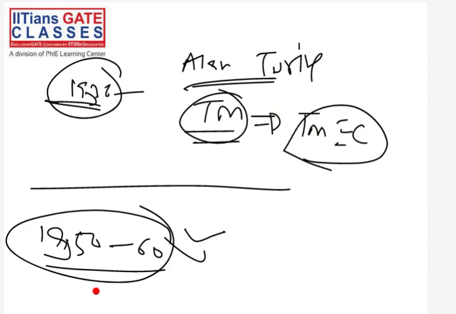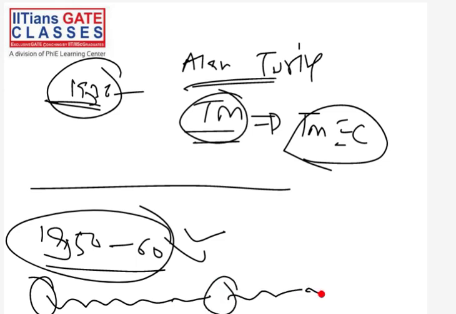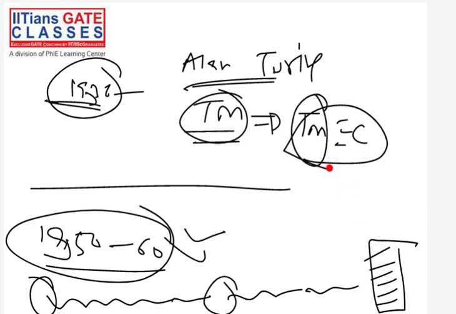You can see over the years computers have grown very fast. In earlier times we used to have very restricted kinds of computers. Nowadays we have very fast computers, and after a few years we will have quantum computers. There will be a lot of advancement in technology after 100 years, after 1000 years. But see one thing: whatever advancement you make, whatever computer or mechanical device you can make after 1000 years, after 1 lakh years, this Turing machine is equivalent to that computer or mechanical device.